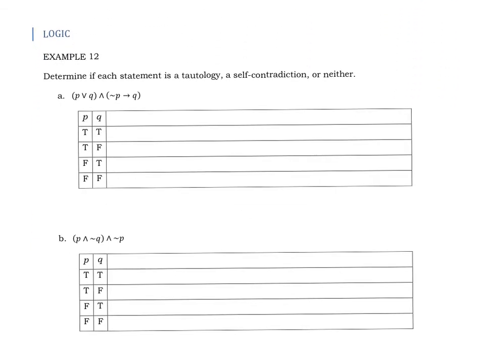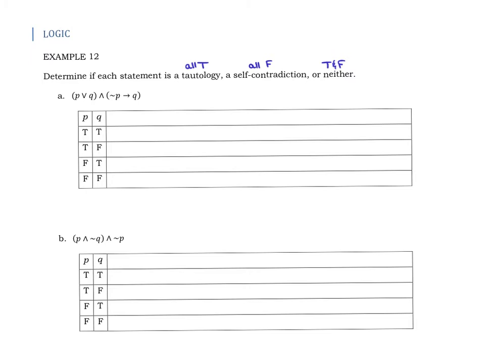So again, those two phrases sort of make sense. So what we're going to do here is we're going to work through each of these different statements, and we're going to see if there is a tautology, if there's a self-contradiction, or if it's neither one. Okay, so just as a reminder, a tautology means that you are completely true all the time. A self-contradiction means that you end up always false all the time, and then neither is kind of a combo of the two. Okay, we have trues and falses all together.